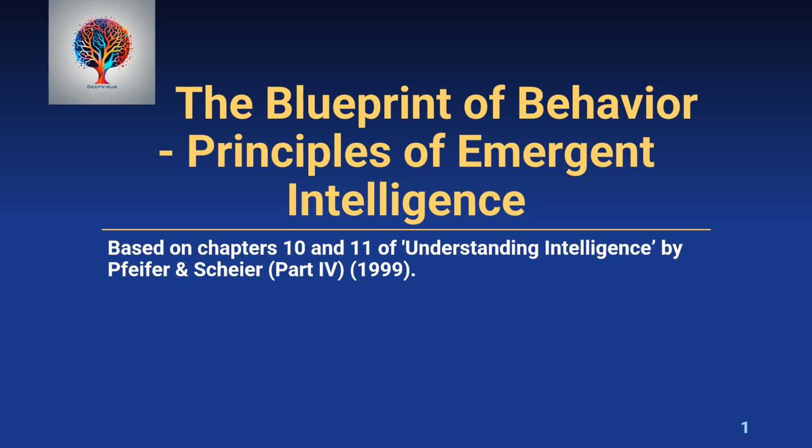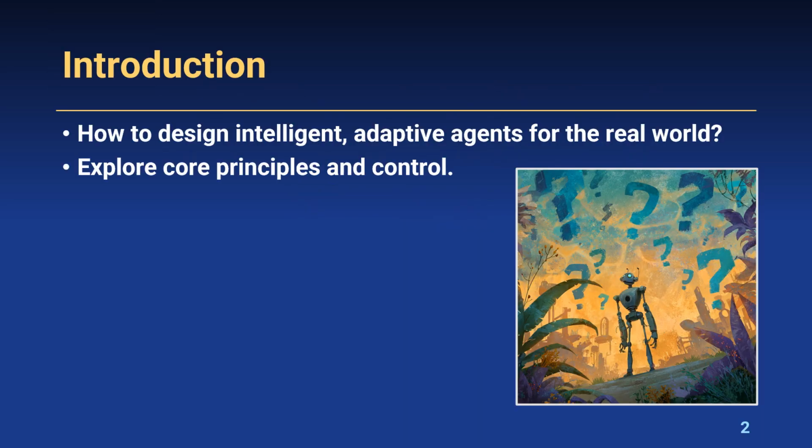I'm your host, and today we're moving into the very heart of how we design and understand intelligent systems in the embodied cognitive science framework. Our deep dive today covers chapters 10 and 11 from part 4 of Understanding Intelligence by Rolf Pfeifer and Scheier, a section dedicated to the core principles of intelligent systems.